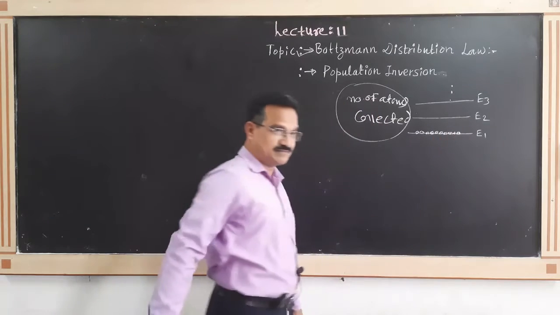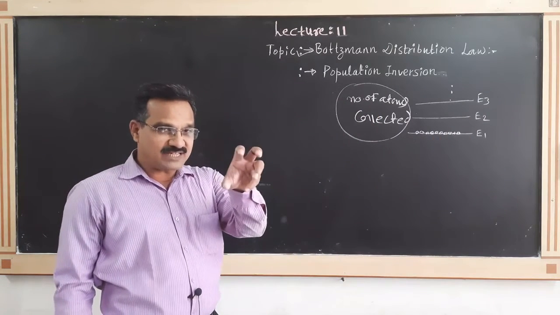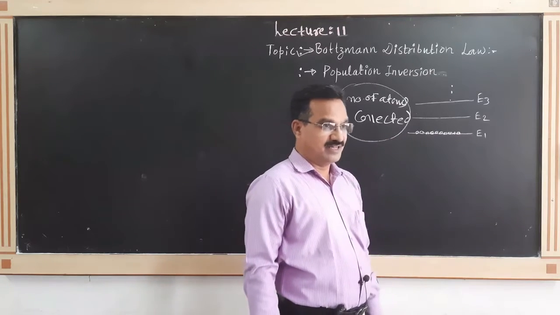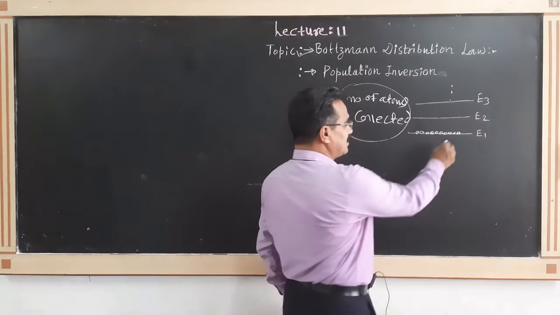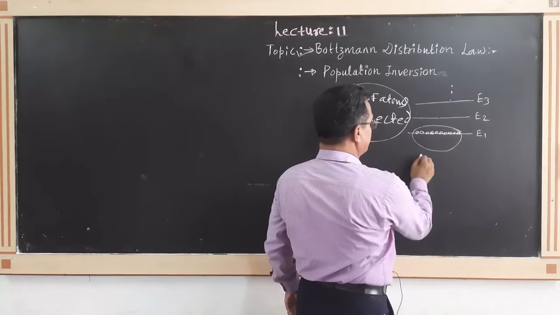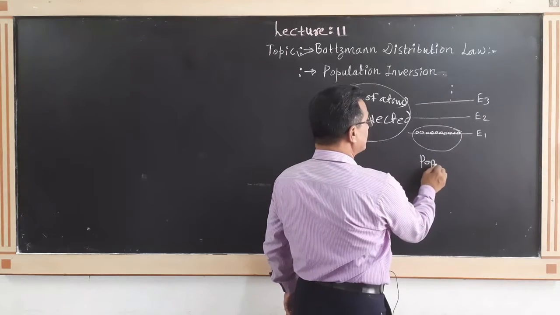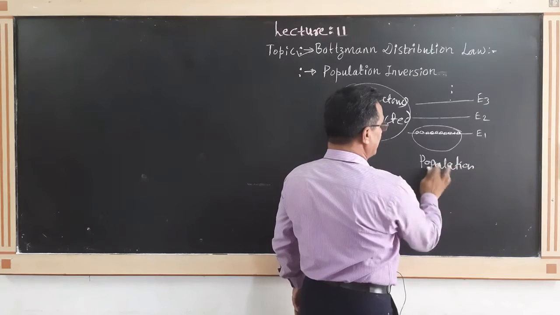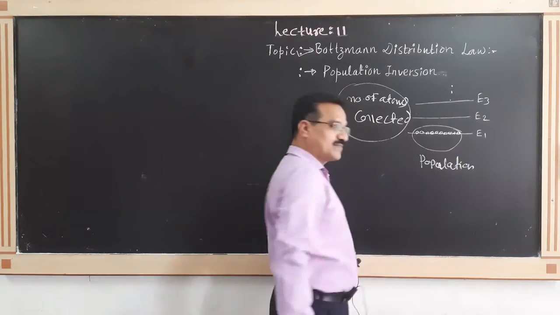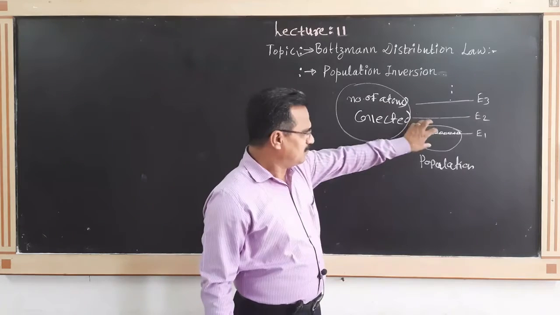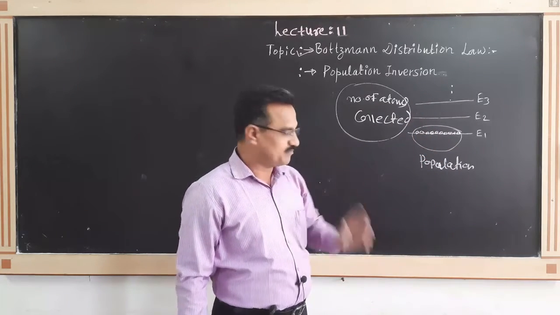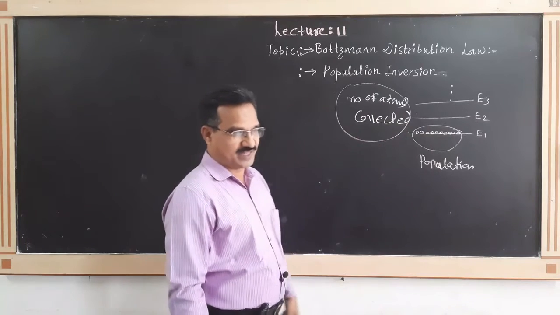How many atoms are present in an energy level per unit volume, that we call a population.